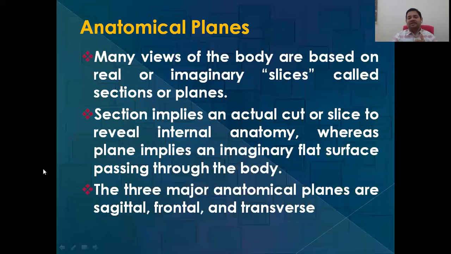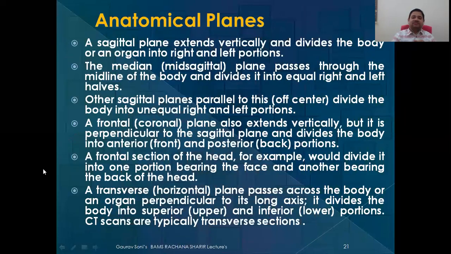Next is anatomical planes. There are two things, planes and sections. Section implies an actual cut or slice to reveal the internal anatomy, whereas plane implies an imaginary cut. Again, this is the visual power which you have to develop in your mind. There are three major planes: sagittal, frontal, and transverse.